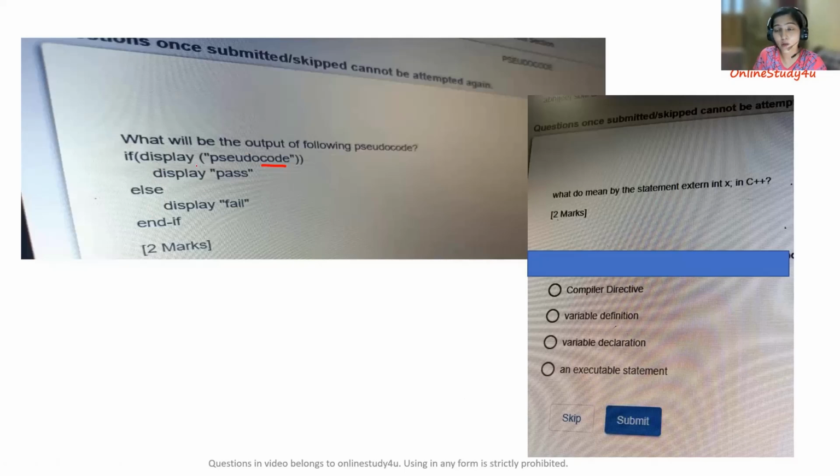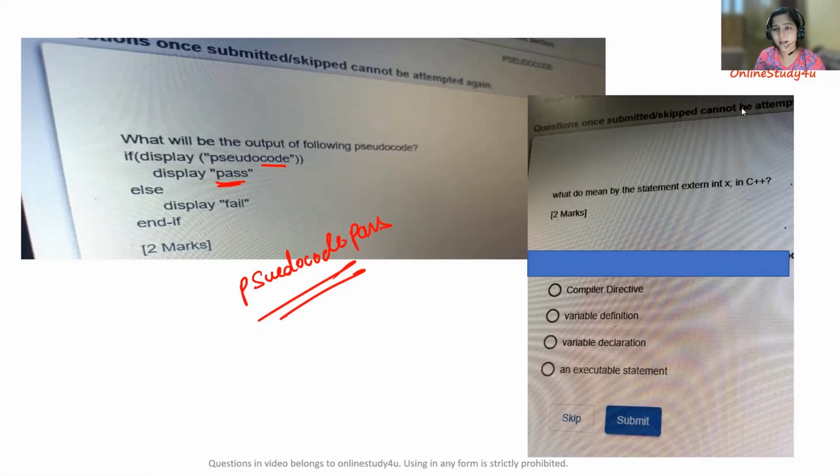So this if condition will also be true. So pseudocode, first of all, pseudocode. And as this if condition is true, whatever is inside this, we have pass. So pseudocode pass will be the correct answer for this question. Pseudocode pass will be printed, right? Let's see our next question.